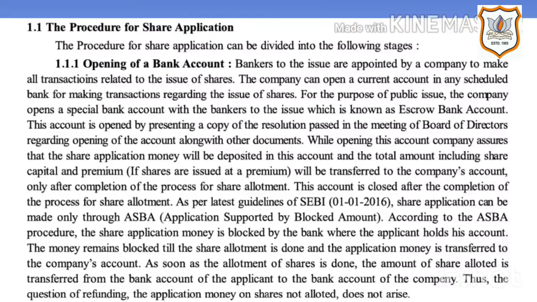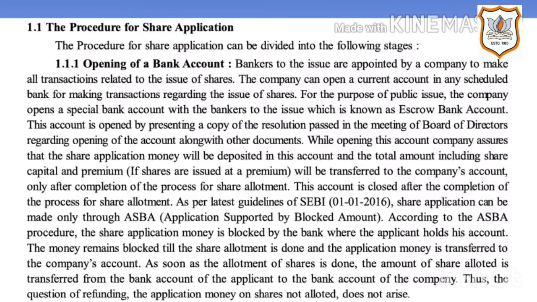As per the latest guidelines of SEBI, from 1st January 2016, share application can be made only through ASBA, Application Supported by Blocked Amount. According to the ASBA procedure, the share application money is blocked by the bank where the applicant holds his account.